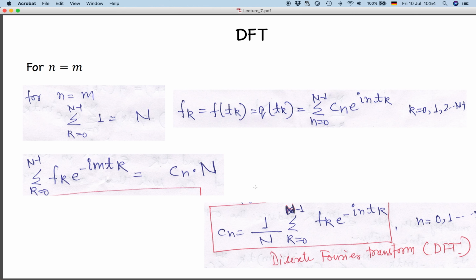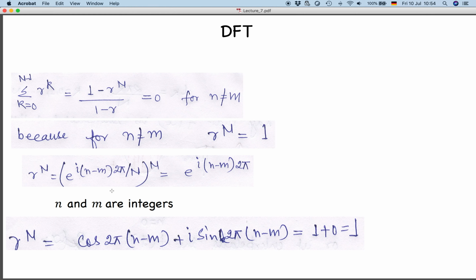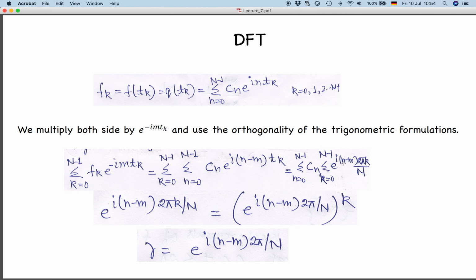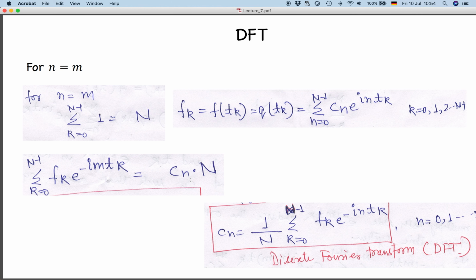I'm sorry, so this entire thing, this equation is coming later. So from here we are coming down. Integration over k equal to 0 to n minus 1 fk e to the power minus i m t k was there, because this was on this side. If you check here, this was on this side. The summation over k has become n. So this is n Cn, because for all other n not equal to m, it will be 0. It will be n only when n is equal to m.